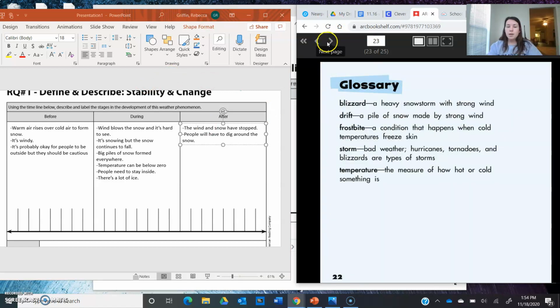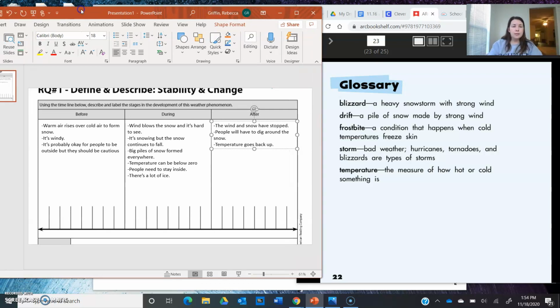And that's the end. So just as a review, the text went in order. It talked about what happens as the storm is coming about, what happens during the blizzard, and then what happens after the blizzard. I'm going to imagine that when the storm is over, the temperature goes back up, because that's how the snow will go away and that's how the snow can stop falling. The only thing that I'm missing is evidence. So I'm going to add a part.